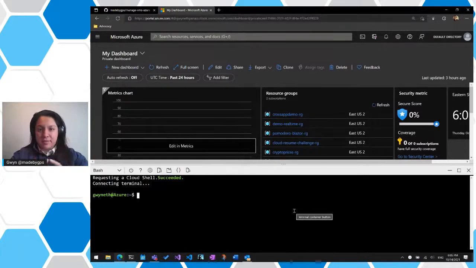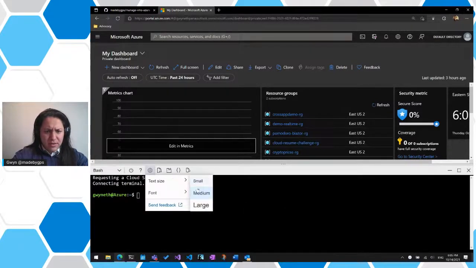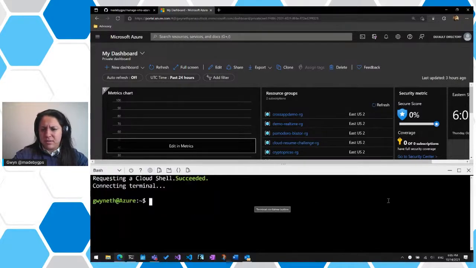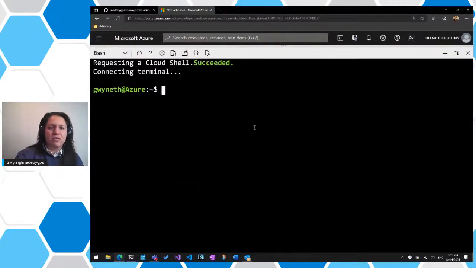This is all based inside of your browser, right? And actually, you can click on this here, go font, text size larger, and we can make this full screen. It'll be a little easier to view. I can zoom in a little more. Chat, let me know if that's large enough. If not, we can go larger, smaller, whatever.